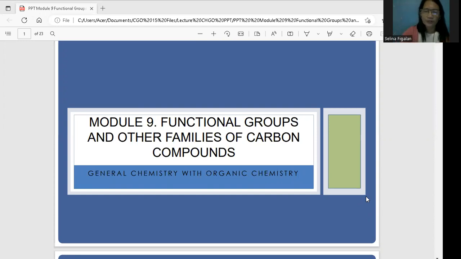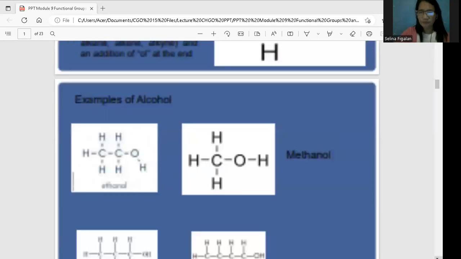With your alcohol and your phenol, you may consider them both as alcohol, but the difference is that phenol is more acidic compared to alcohol.